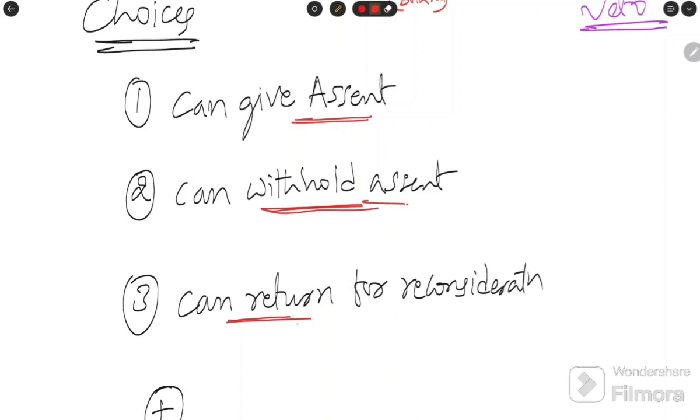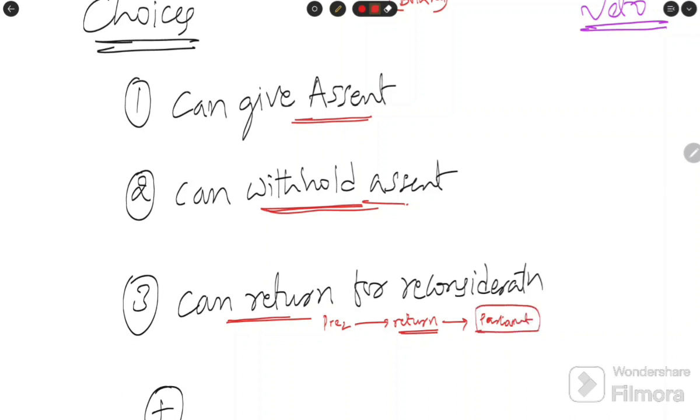What does it mean? When the bill comes, the bill is with the president. The president can return the bill. When the president returns the bill, that bill goes to the parliament.